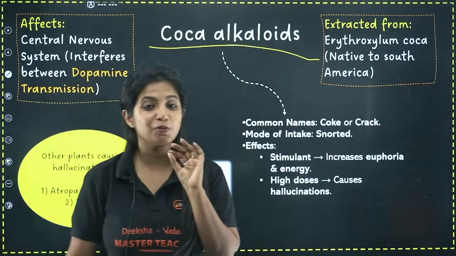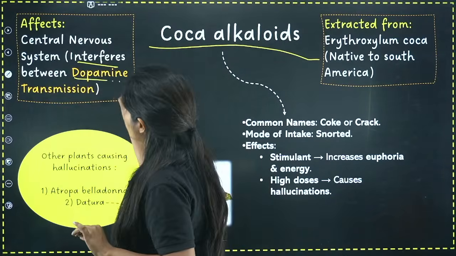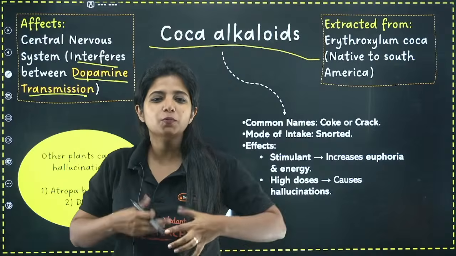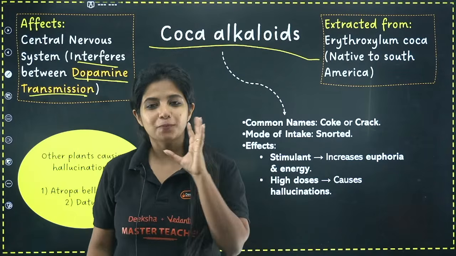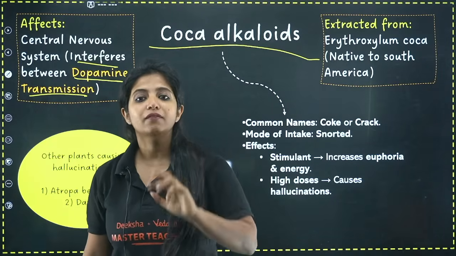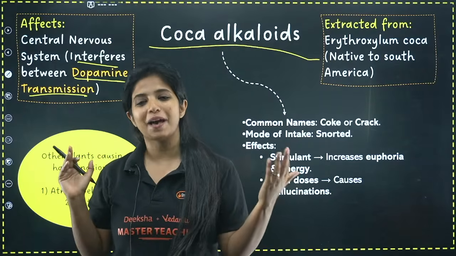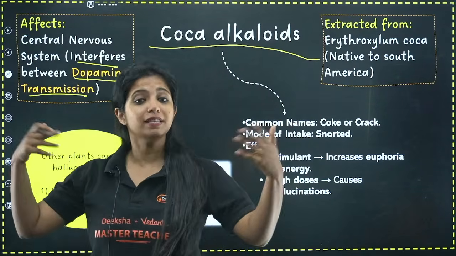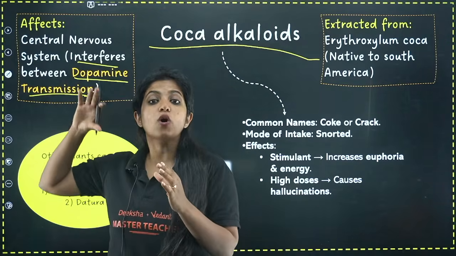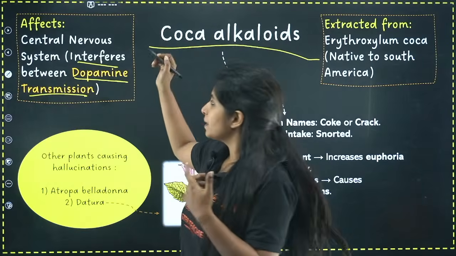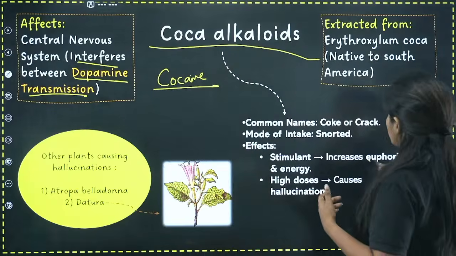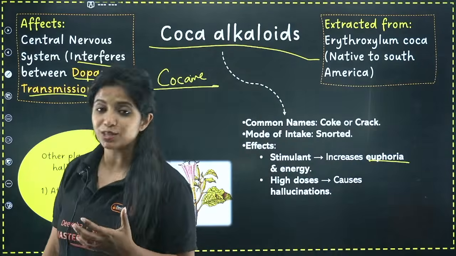And in the central nervous system, it is very specific. It interferes with dopamine transmission. You know, dopamine is the happy hormone. Whenever you are happy, dopamine is being released in your body. Because of this drug, the dopamine transmission continuously happens, which is why we will be so happy. We reach a stage known as immense happiness. You call this euphoria. Under coca alkaloids comes cocaine, and it leads to euphoria, that is, an increased sense of happiness.